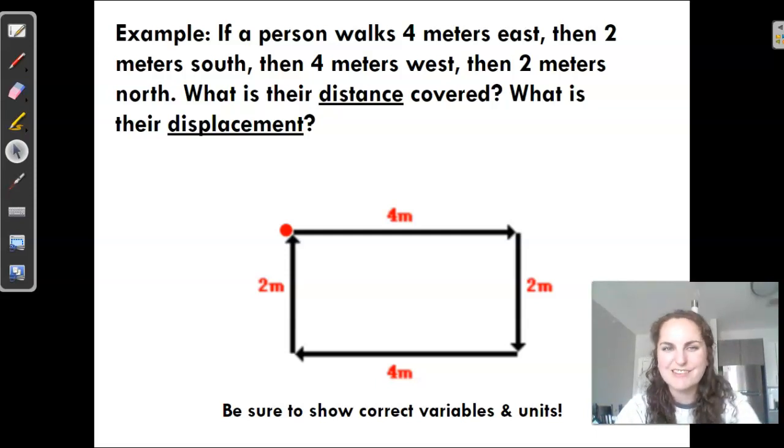Okay. So if we have this example, if a person walks 4 meters east, then 2 meters south, then 4 meters west, then 2 meters north, what is their total distance covered? And then what is their total displacement? So please go ahead and answer that now.